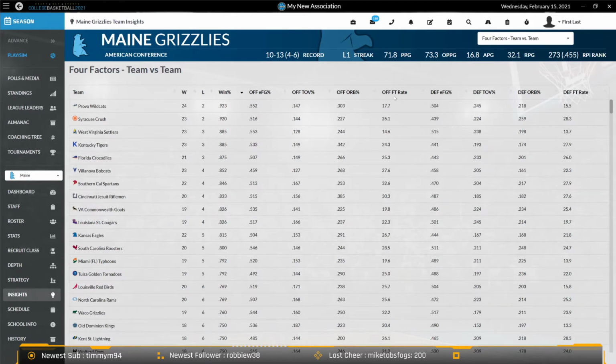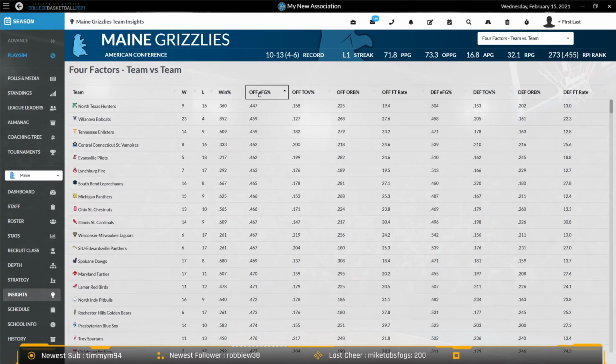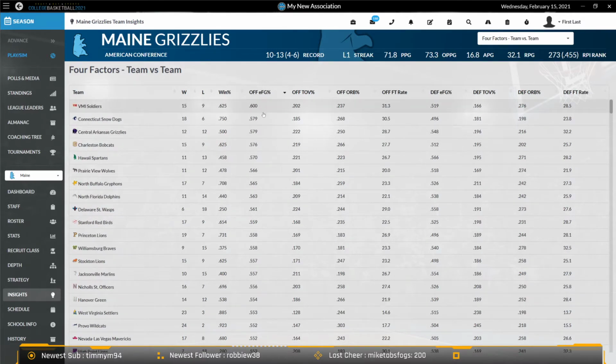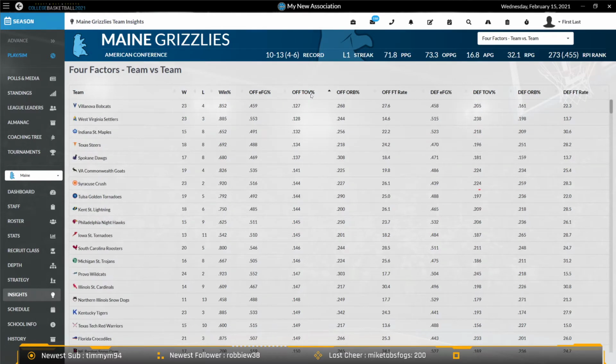It's been one of those Moneyball stats in basketball for a while. It shows them both offensively and defensively here, and it shows the entire association. So you can take a look at not just your team, or even your conference, but everything that's going on here in the league, and see why the top teams are the most successful teams.